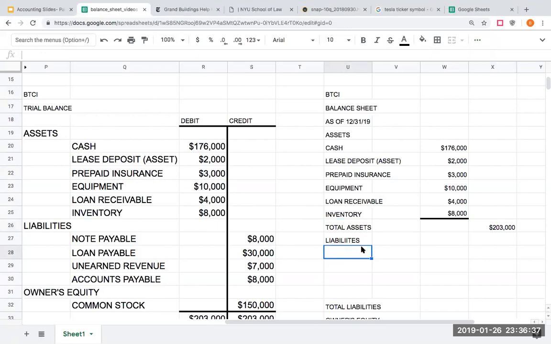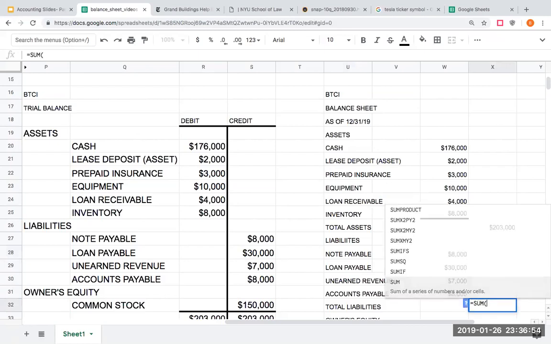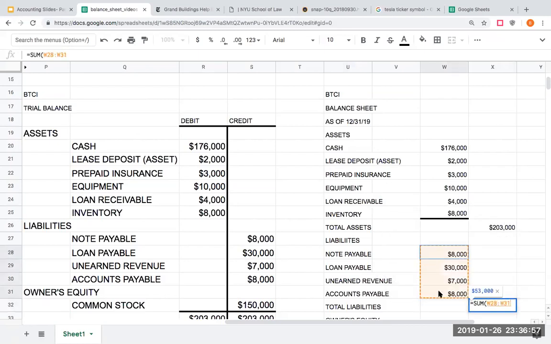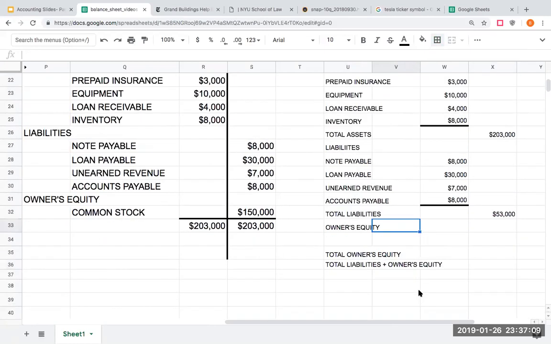Okay, so I need to prove that my total assets are equal to my total liabilities plus my owner's equity. So here for my liabilities, I have a note payable, loan payable, unearned revenue, and then accounts payable. My note payable was 8, loan payable was 30, unearned revenue was 7, accounts payable was 8. So my total liabilities are going to be 53,000. Again, why am I indenting here? It's easier for you to see it this way. So come down to my owner's equity. All I have here is common stock at 150. My total owner's equity here is 150.